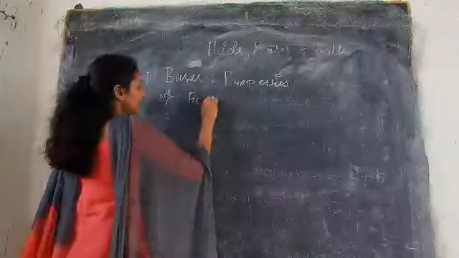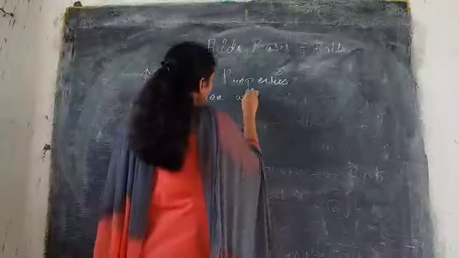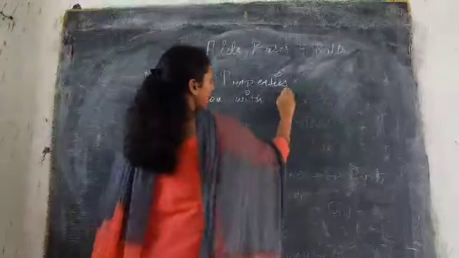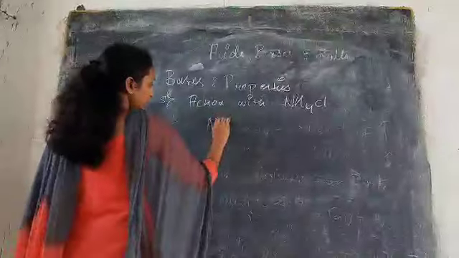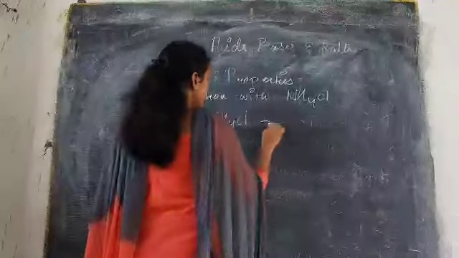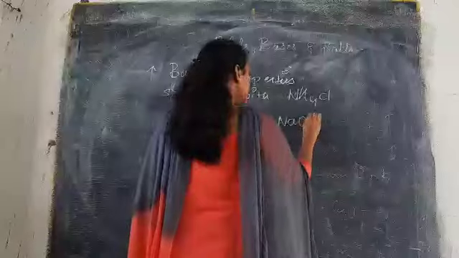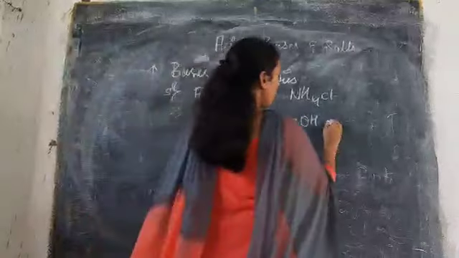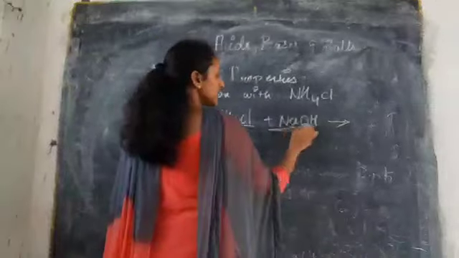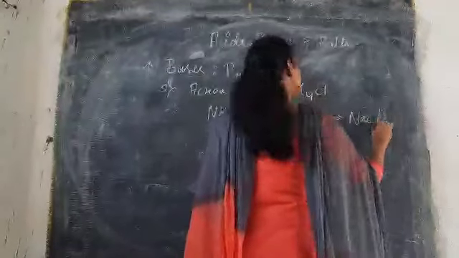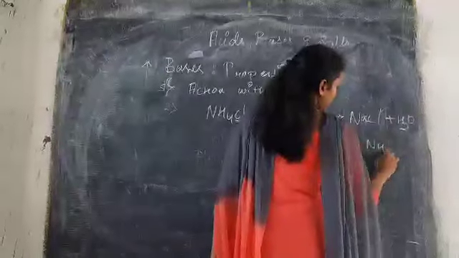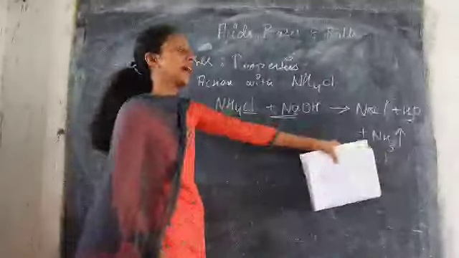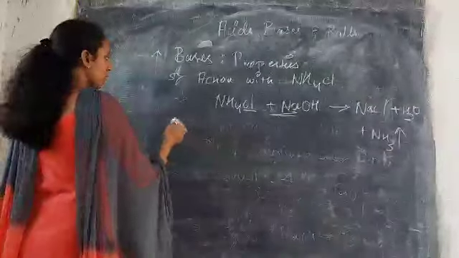Reaction with ammonium chloride, NH4Cl. So if you take NH4Cl, when it is treated with NaOH, it forms NaCl plus H2O, and ammonia gas will be liberated. So when you treat ammonium chloride, or any ammonium ions, ammonia gas will be liberated. So this is one of the properties.